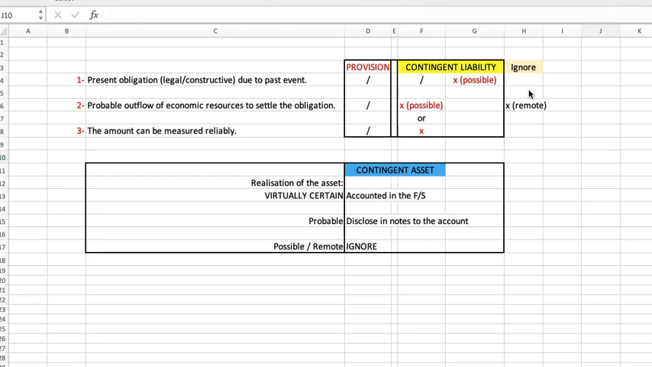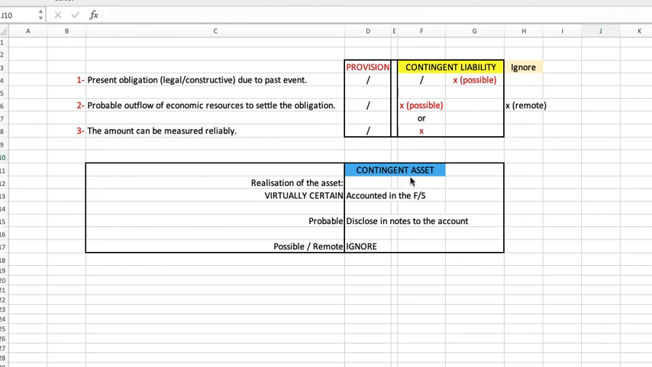Alright, when we talk about ignoring the transaction, it is when the probability of paying the obligation is remote. It is not probable, it is not possible, means that it is remote, therefore that transaction is to be ignored, meaning that it will not be shown in the financial statement and will also not be shown in the notes to the account. Alright, so that's the difference between provision and contingent liability.